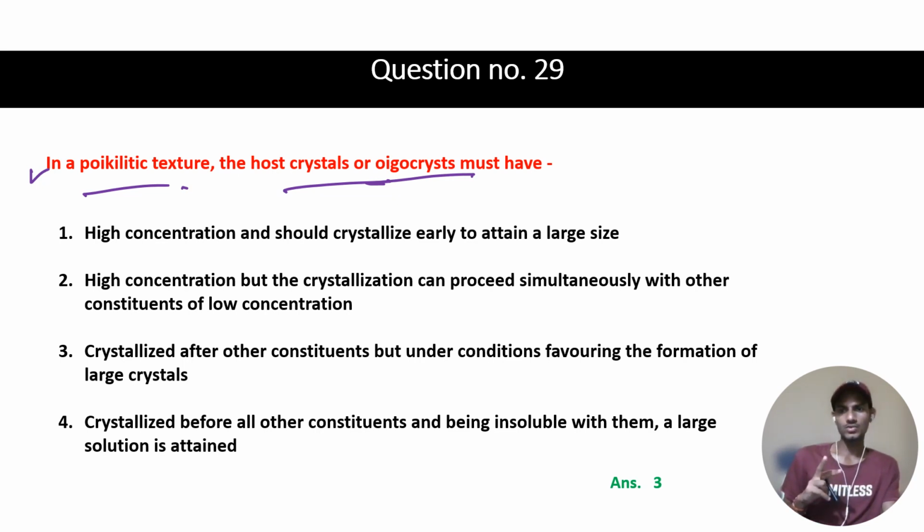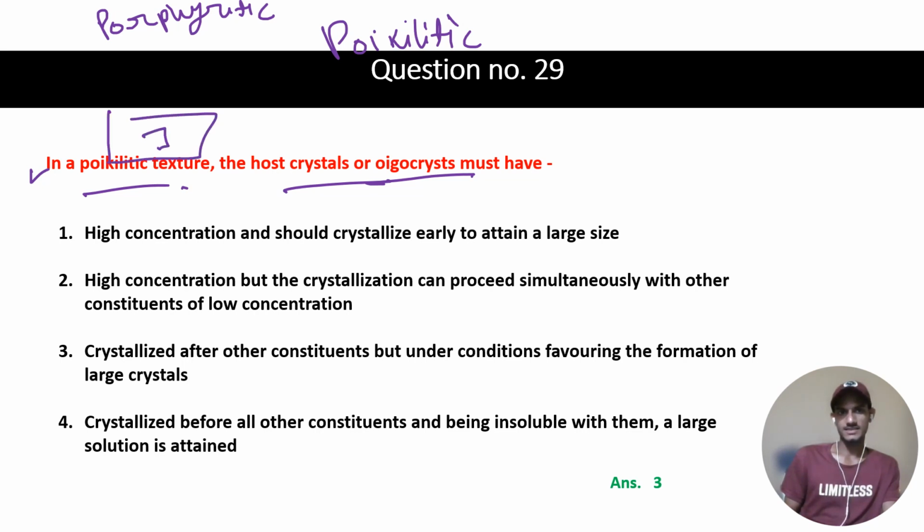There are two important types of textures: porphyritic and poikilitic. In the porphyritic texture, you have larger crystals surrounded by smaller crystals, while in the poikilitic texture, you have smaller crystals within a large crystal. Something like this: smaller crystals are present within a large crystal.